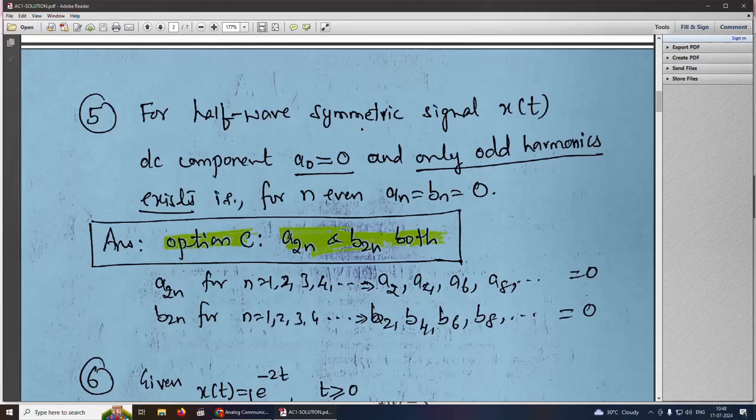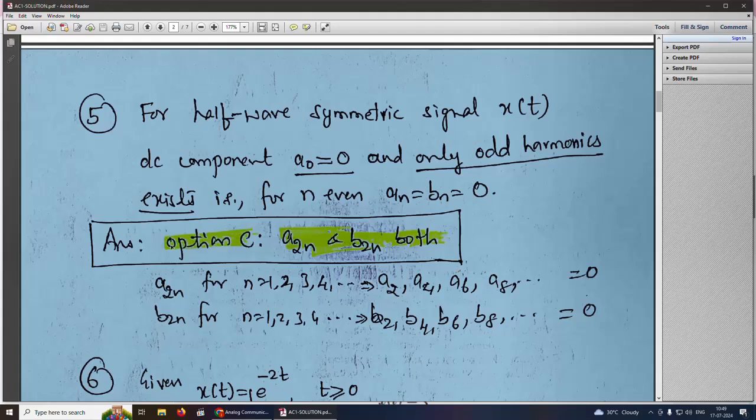for half wave symmetric signal, it can be shown that the DC component, the coefficient a naught, equal to 0 and only odd harmonics are present. That is, for n even, a n equal to b n equal to 0. That means a2, a4, a6, a8 and so on are 0, b2, b4, b6, b8 and so on are equal to 0.